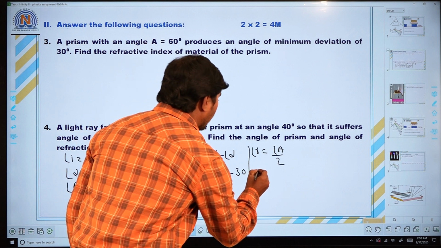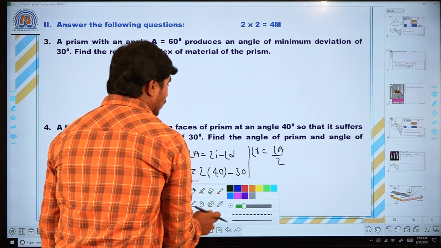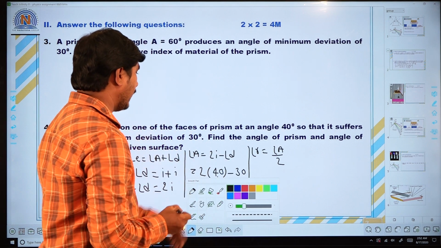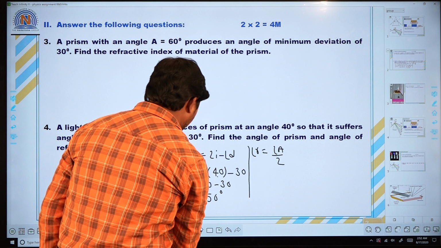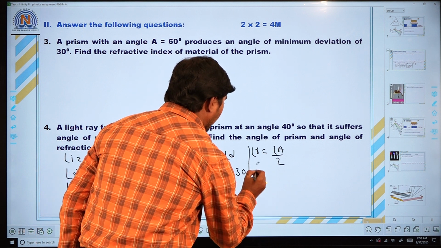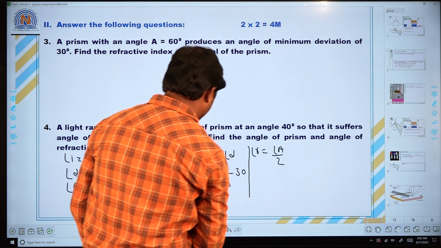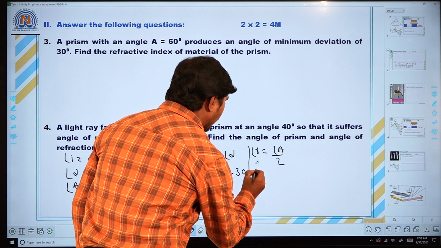So, here you already know very well the angle A. So, angle R, we should write angle R equal to A by 2.